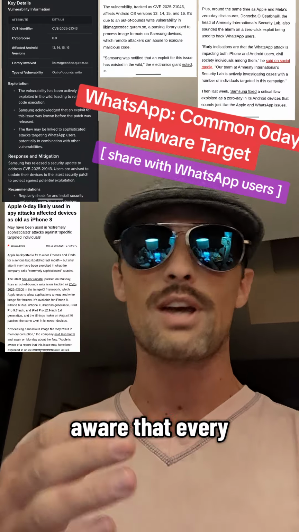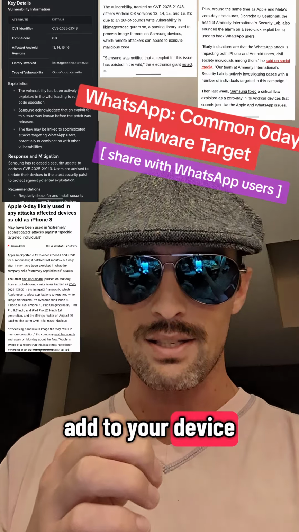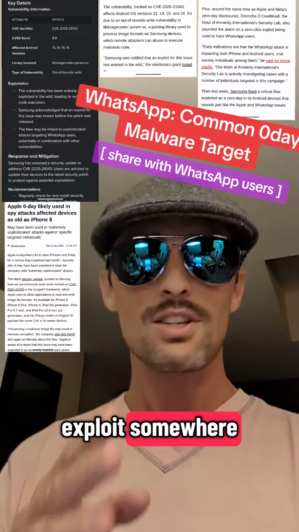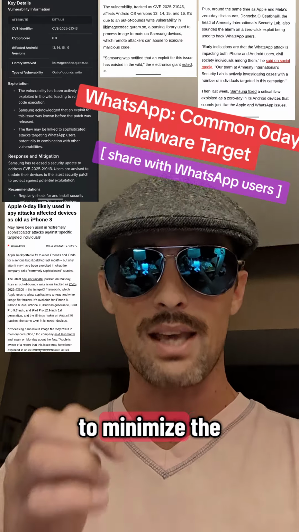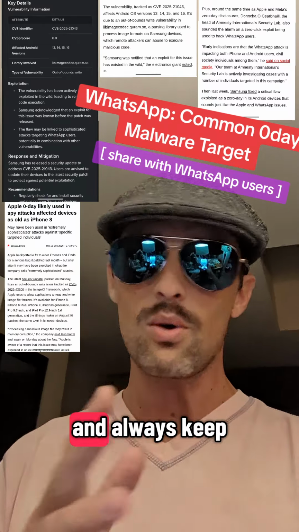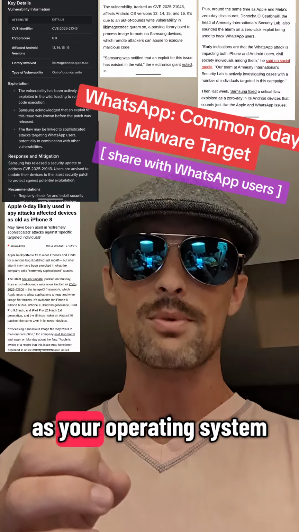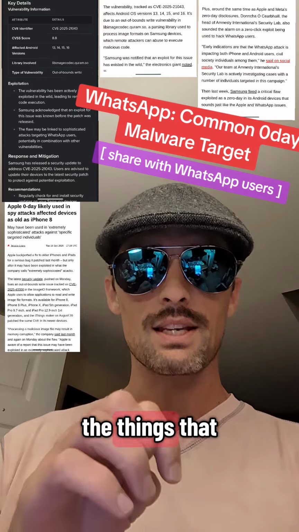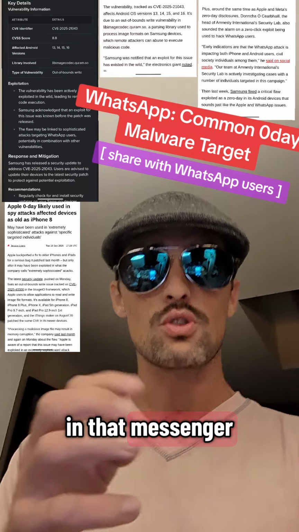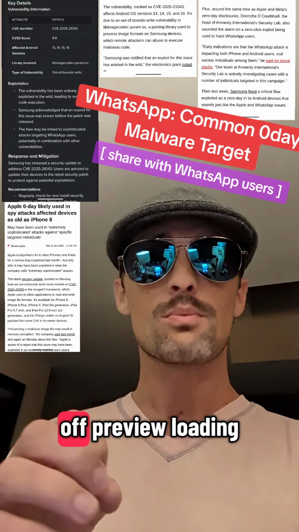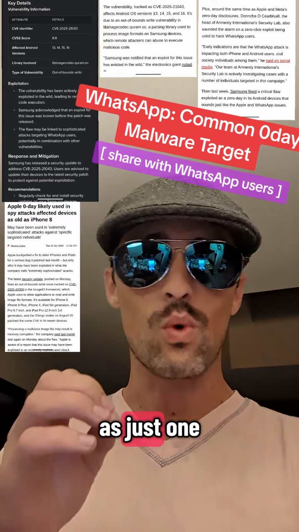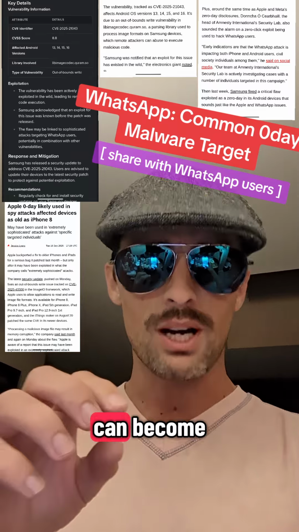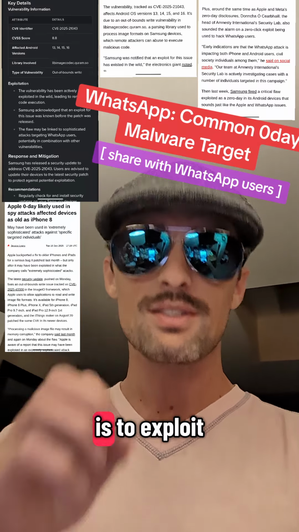So just be aware that every application that you add to your device can potentially have a zero-day exploit somewhere. So it's always a good idea to minimize the applications you do install and always keep them up to date as well as your operating system. Another tip for you is to minimize the things that you have enabled in that messenger. So you may want to turn off preview loading as just one small step, as well as the more text-based that you can become, the less there is to exploit.